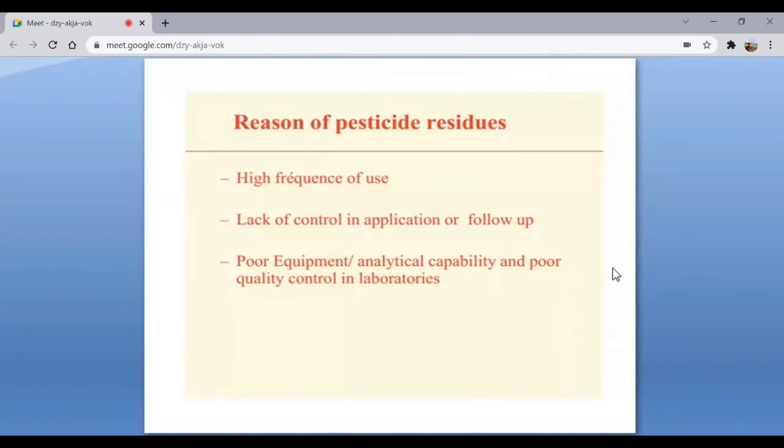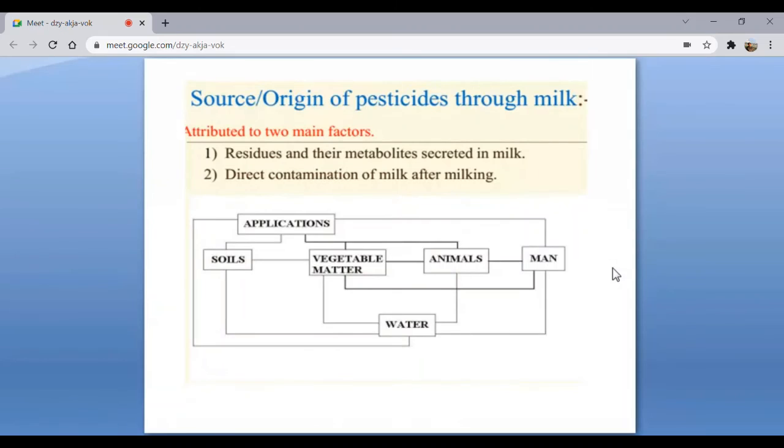Okay, how will a farmer measure 150 milligram or 150 gram in the field condition? That is why we are talking about the poor equipment. And the source or origin of the pesticides in milk is mainly attributed to two factors.